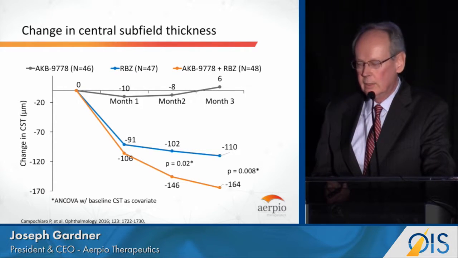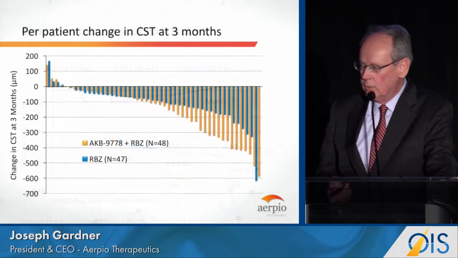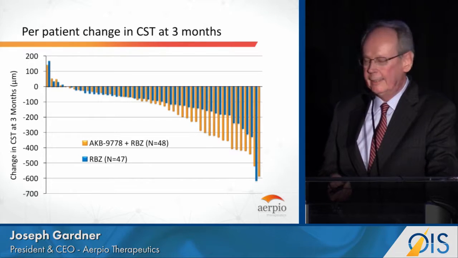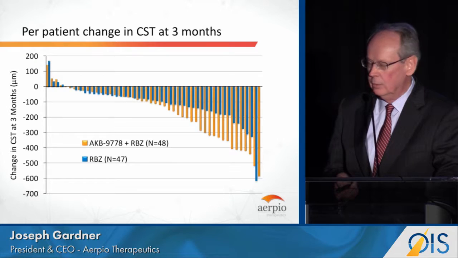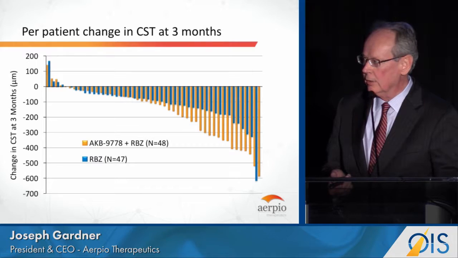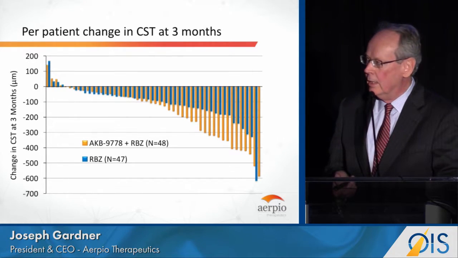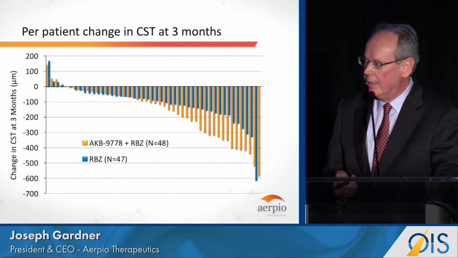Now, whenever I see data like this, I always ask myself, is that statistical significance real, or is it driven by just 2 or 3 patients? So another thing we do to be transparent is we actually show the individual patient data. This is a rank ordering of all the patients in the combination group and in the Lucentis group, from the worst responders on the left to the best responders on the right. And you can see all the orange bars are the patients that had a significantly better decrease in retinal thickness versus Lucentis alone. So this is the first time in a randomized trial activation of Tie2 has been demonstrated to improve the activity of an anti-VEGF.